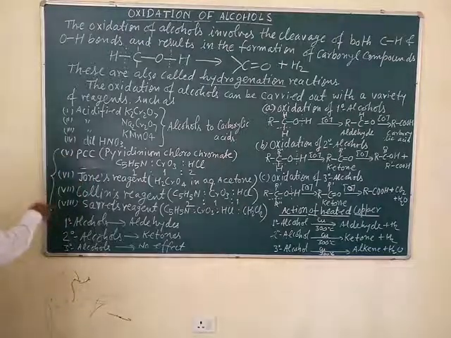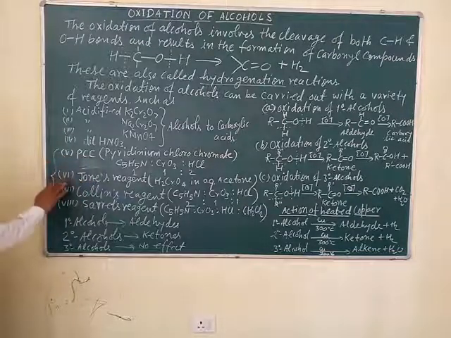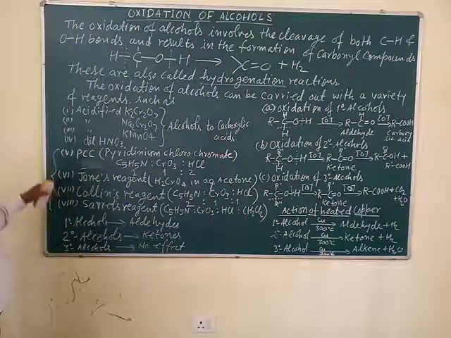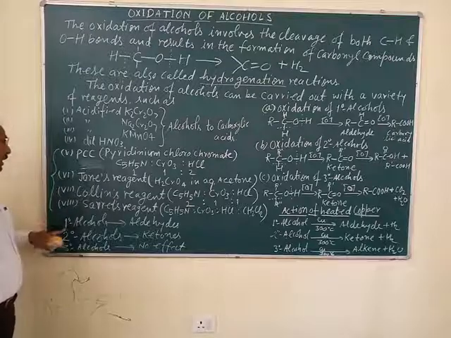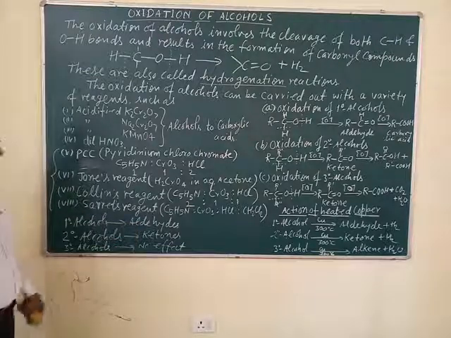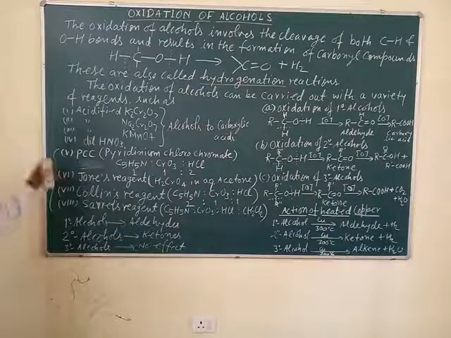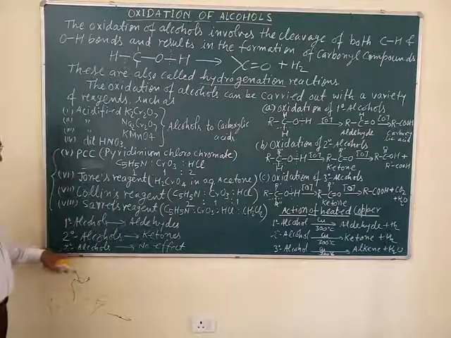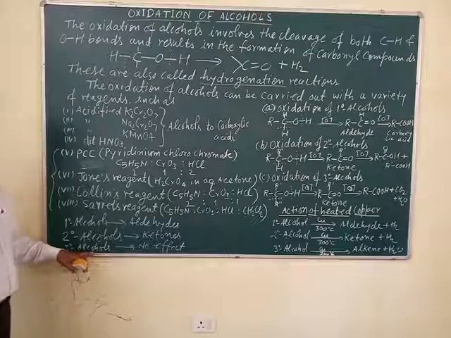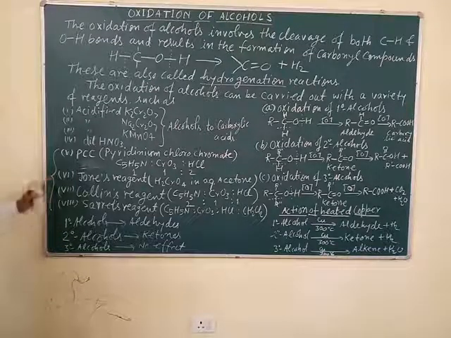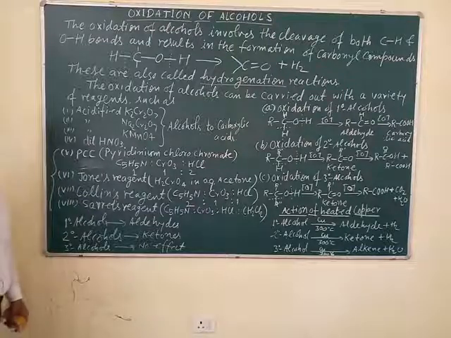These four reagents, PCC, Jones reagent, Collins reagent, and Sarett reagent, are used to oxidize 1 degree alcohol into aldehyde and 2 degree alcohol into ketones, but they have no effect on 3 degree alcohols. Means 3 degree alcohols are unaffected by these oxidizing agents.